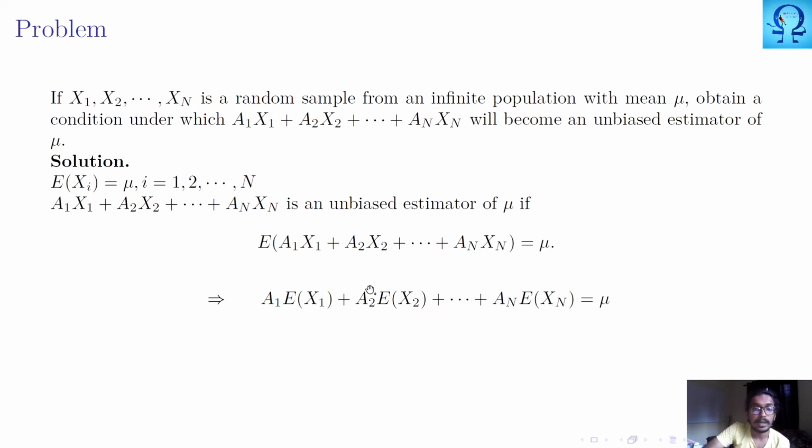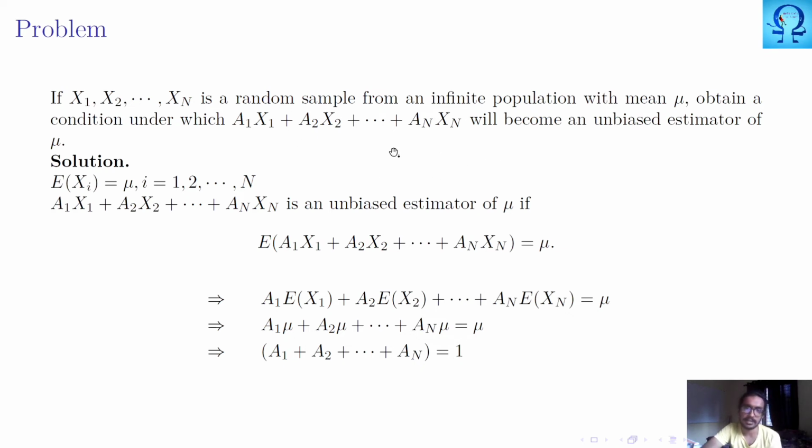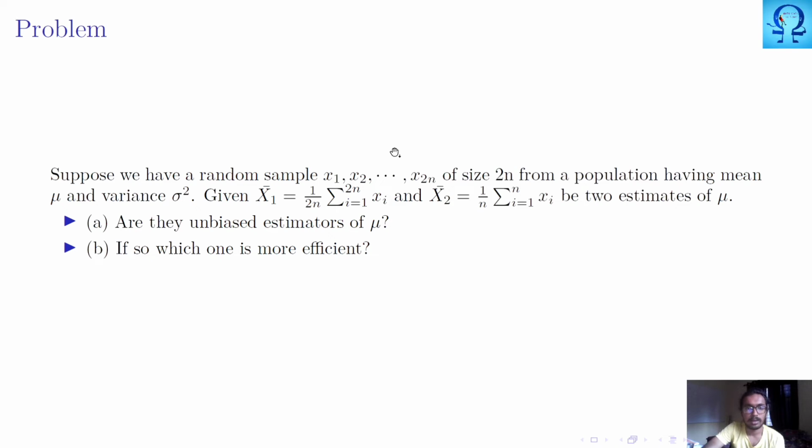Now what is the expectation of these quantities? These are mu, right? Now this mu is a common quantity in all the expressions. So we take that as common and cancel it with the right hand side. So what do we get? We get the sum of the coefficients, that is a1 through an. The sum of all these should be equal to 1. So this is the condition under which this is an unbiased estimator. Okay, moving further.